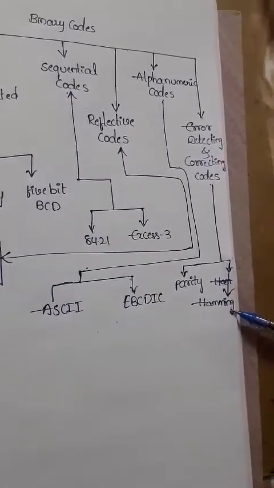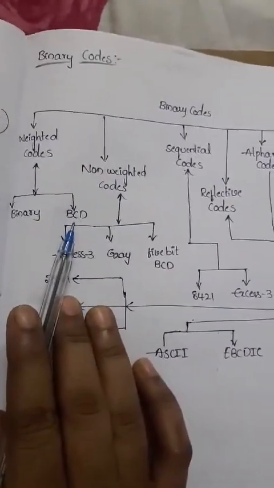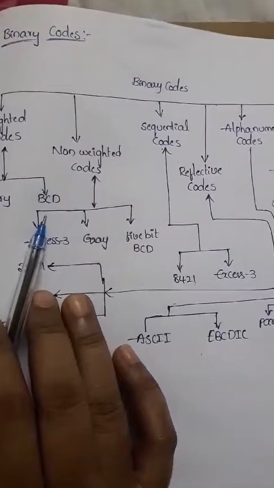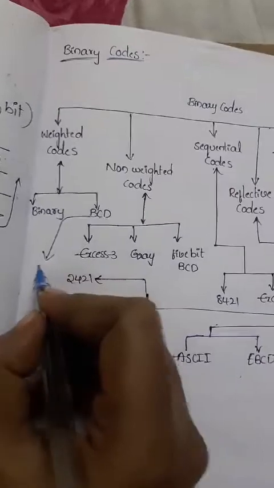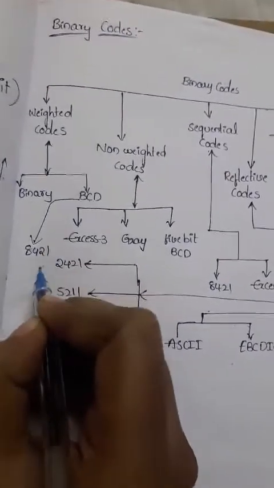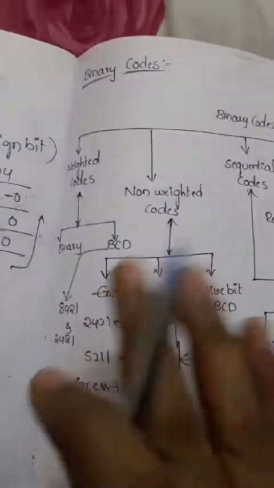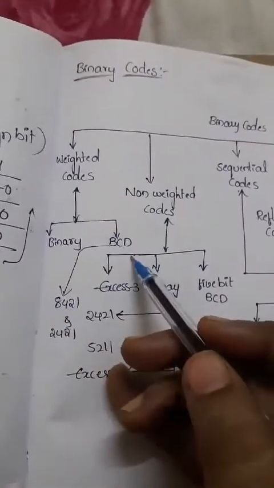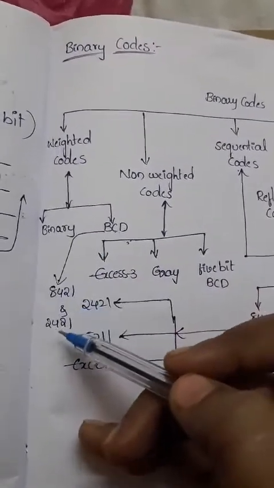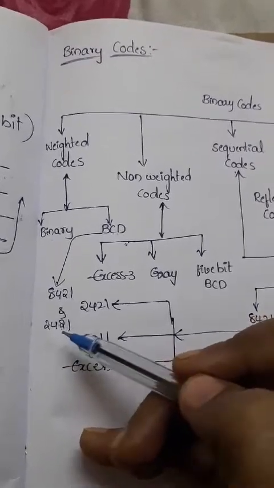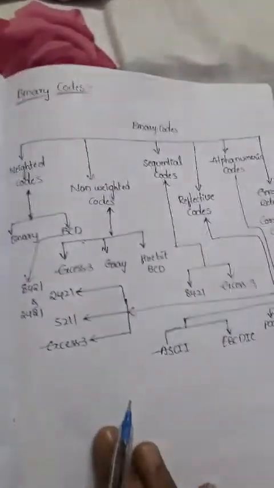Finally, the BCD code is divided into several types, and we need to discuss some of the important ones: the 8421 code and the 2421 code. BCD has several types of classifications and several codes involved, but in the syllabus we have only two types, related to 8421 and 2421. We need to discuss these two types. Now we'll discuss one by one in binary codes.